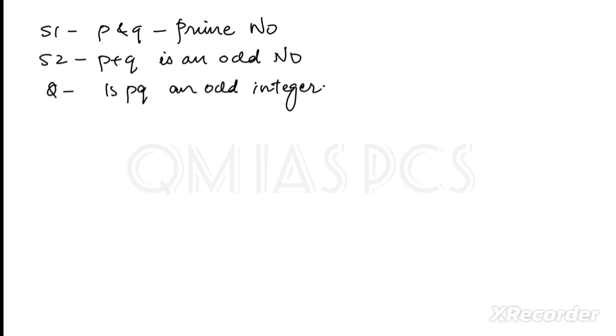Okay, so next question is a statement based question. I have not given the options there, you have to understand the question only. This is from UPSC 2019. The first statement given is that P and Q both are prime numbers. Whatever it is, you can say one even prime number is there, that is 2. Statement 2 is that P plus Q, that sum, is an odd number. And the question was, is PQ an odd integer?